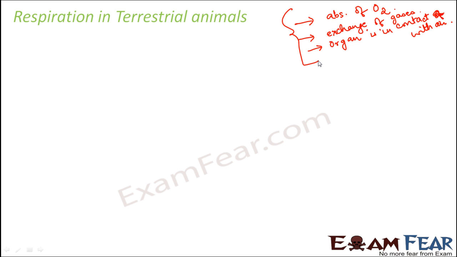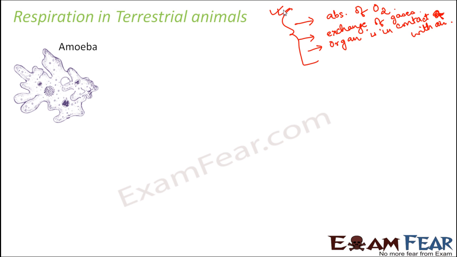So our lungs are connected to the air through a tube system. One end of the tube connects to the air in the surroundings, the other end connects to the specialized organ, the lungs. So these are the three important criteria which need to be fulfilled for the specialized respiratory organ in any terrestrial animal. Let us take examples of a few animals.